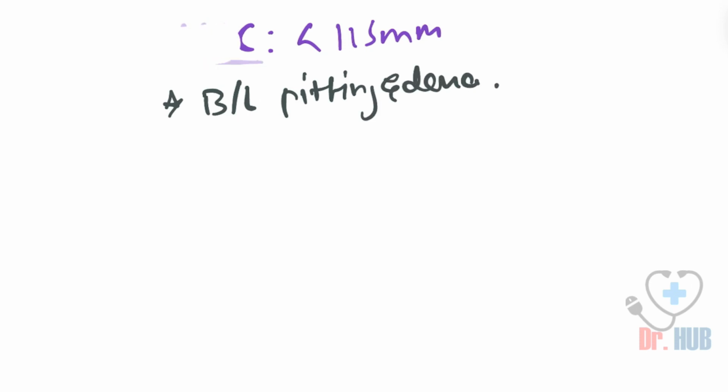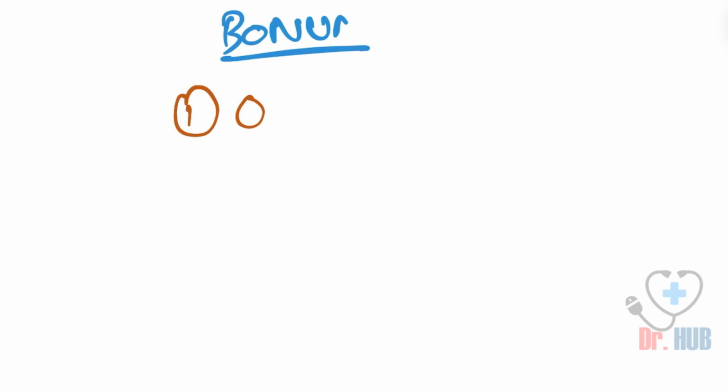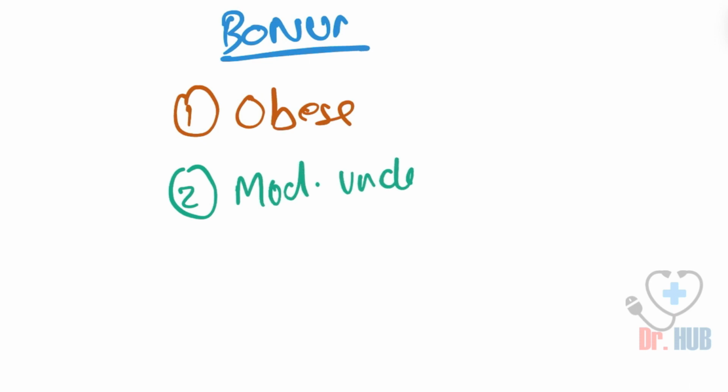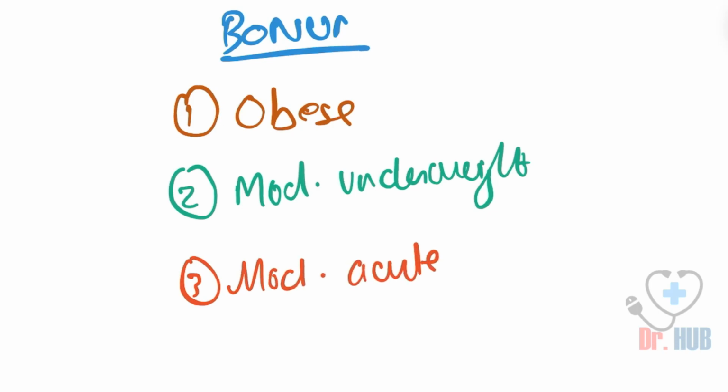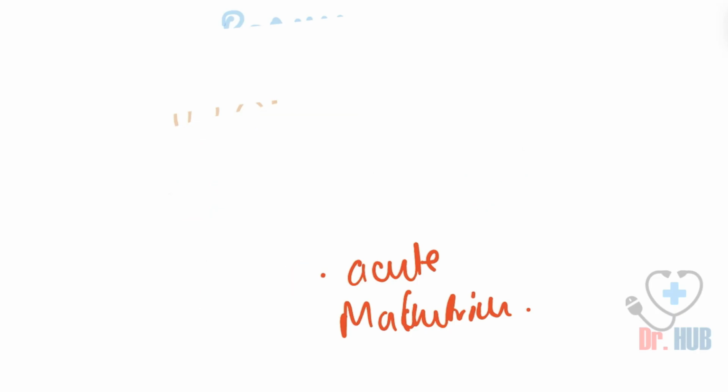So these were the questions we asked. Now moving on to the bonus questions, which can be answered in the comments. The first question: what is considered obese? The second question: what is considered moderately underweight? The third question: what is considered moderate acute malnutrition? These can be answered in the comments.